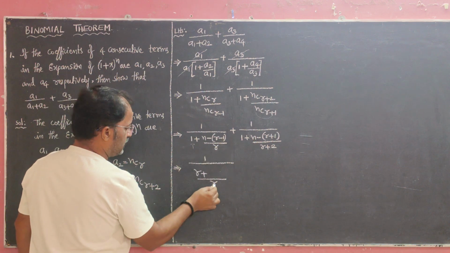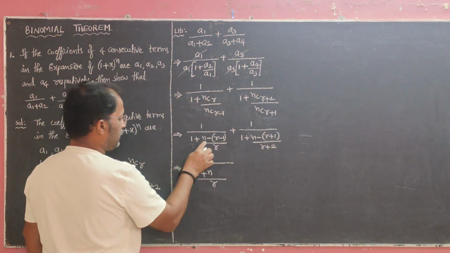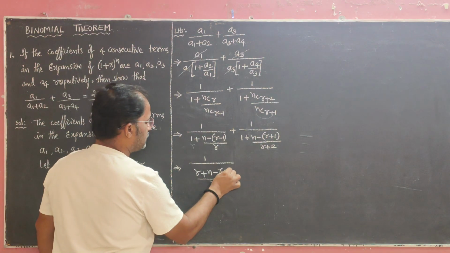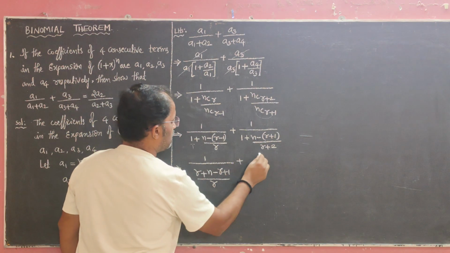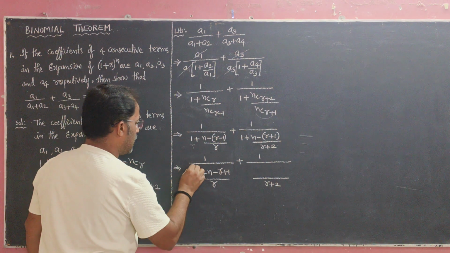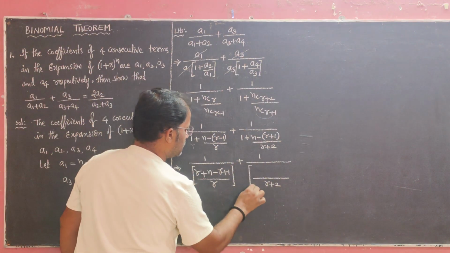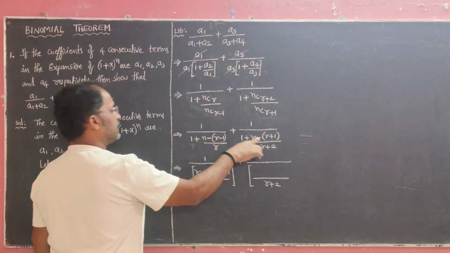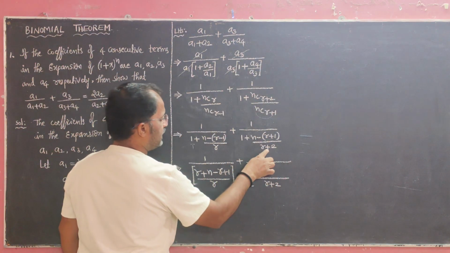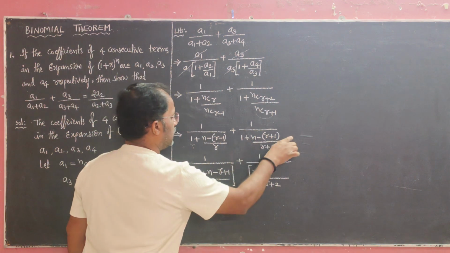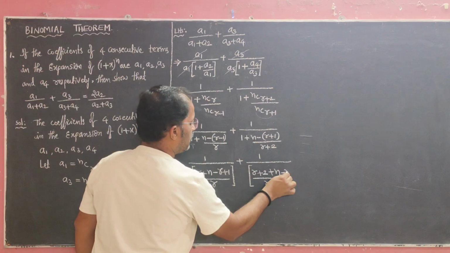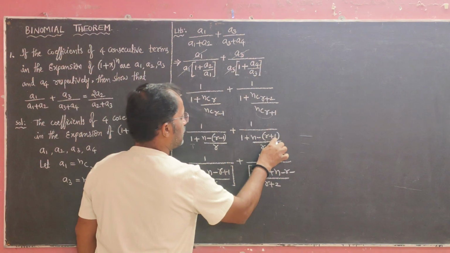Denominator LCM same, so write numerator as it is: n, and multiply with minus, minus r, minus into minus plus 1. Same thing, plus 1 by LCM is r + 2, and in this same there is no denominator, so multiply directly with r + 2, (r + 2) into 1, r + 2. Again denominator LCM same, so numerator as it is: plus n as it is, multiply with minus, minus r and minus into plus, minus 1.